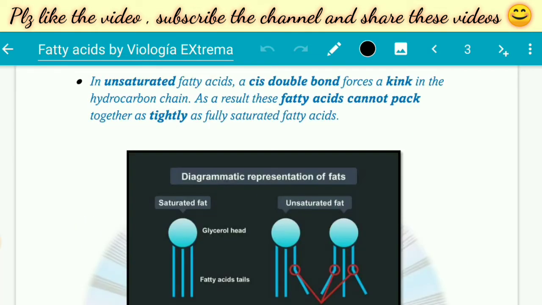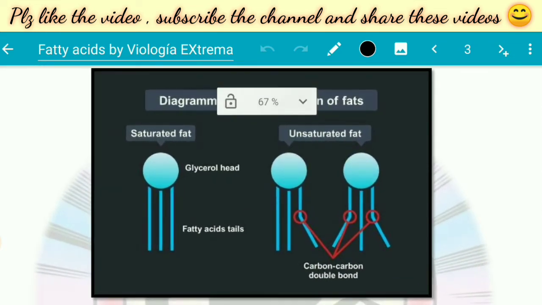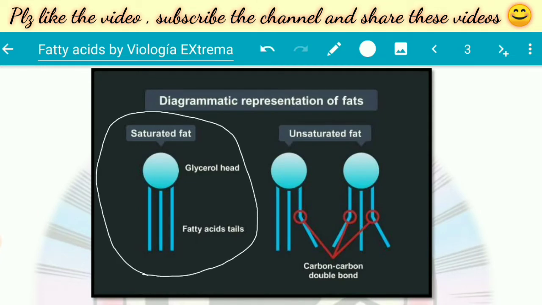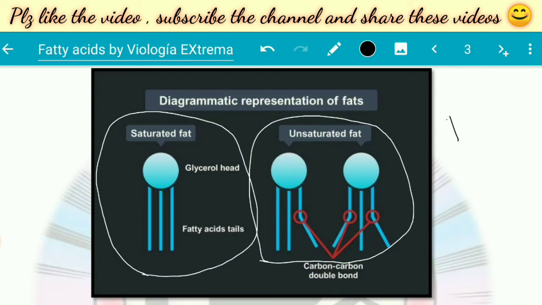Now we need to study that because we know that saturated, this is a complete lipid. In this picture this is a complete lipid, or a fat molecule, because fat is also a type of lipid. So we told you earlier that lipid contains a simple lipid.